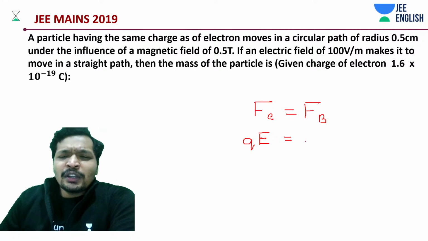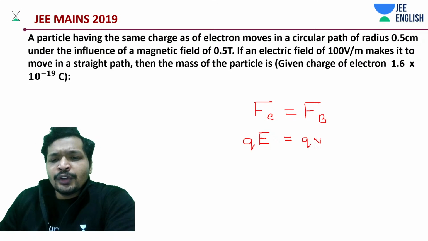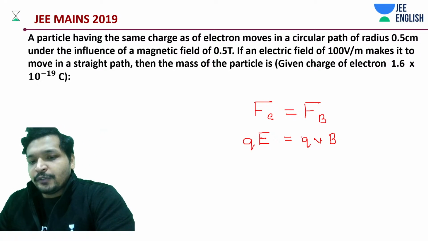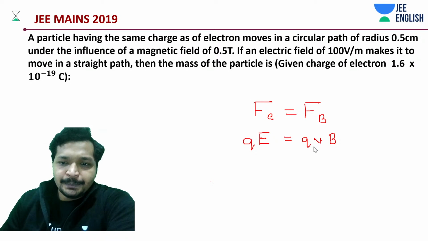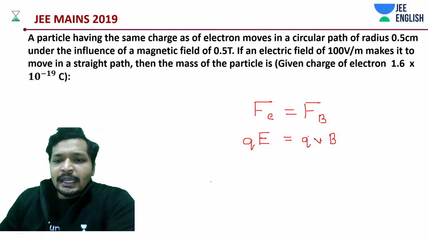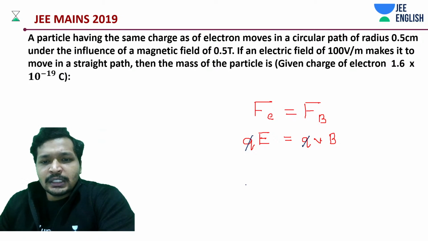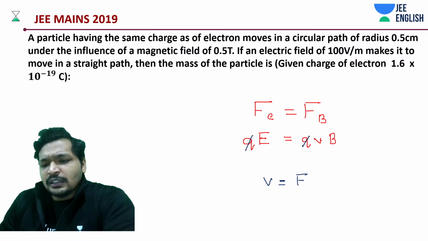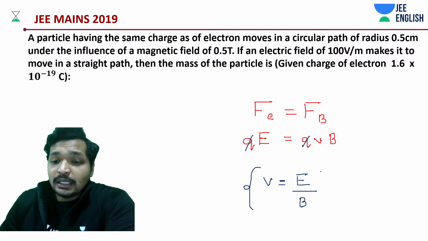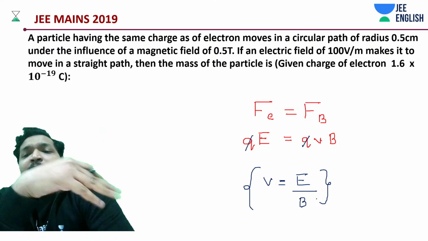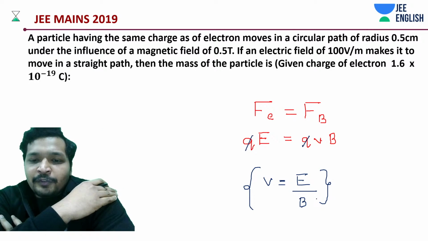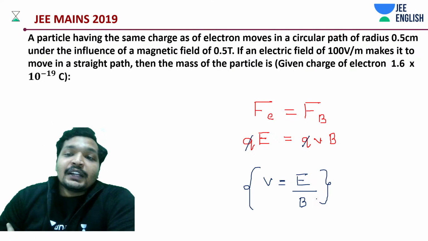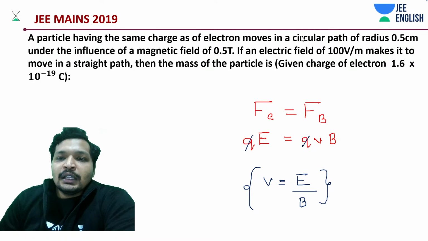And what is the force due to the magnetic field? Q into V into B. Some velocity should be there, of course. Understood? That's dependent upon velocity. Anyway, we know probably most of the things that we need to know. We know that velocity is nothing but the electric field by the magnetic field. Amazing. We have some of the best information that we need. We pretty much found out everything, because we know the value of velocity. And what do we have? The radius of that circular path.